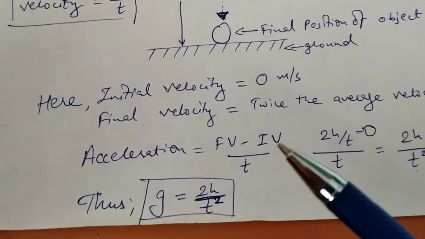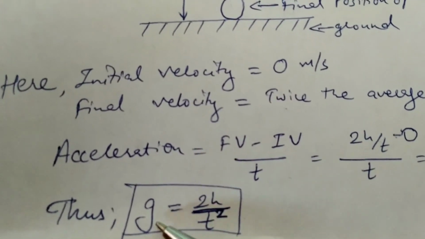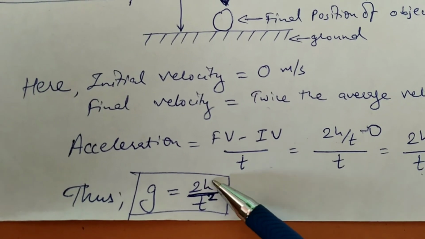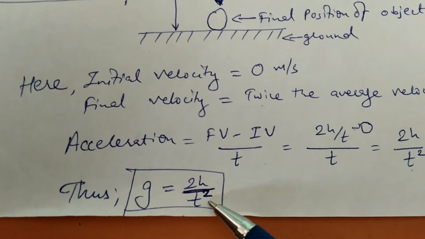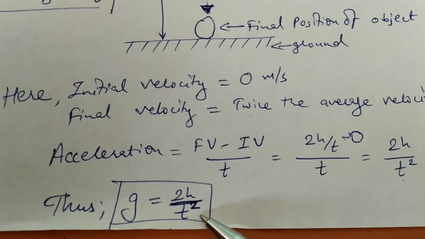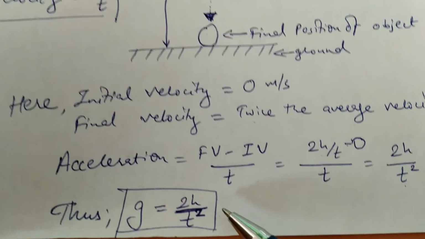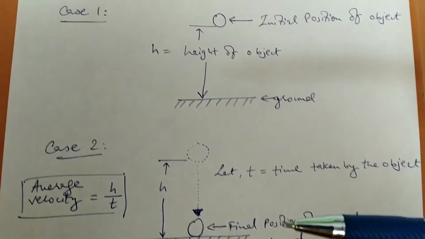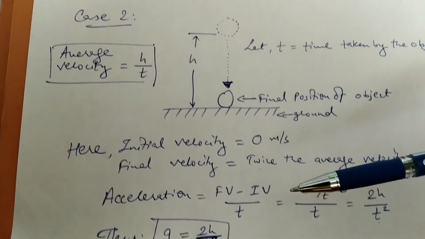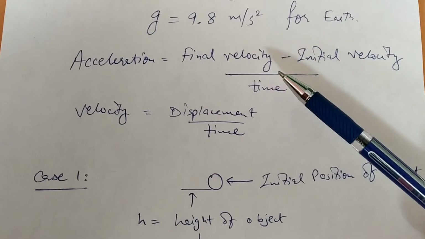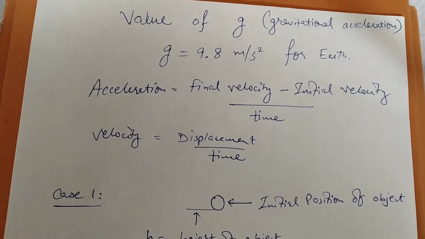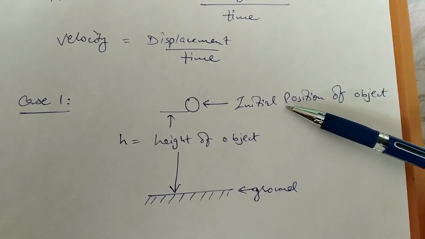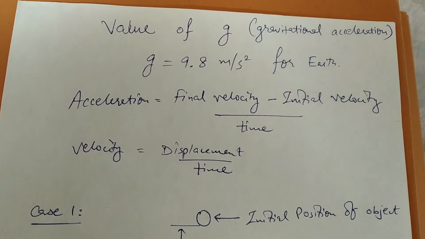And you also get the gist of the unit for the value of g. You get 2h upon t square. h is height, so its SI unit would be meter. t is in seconds, so t square would be second square. So you get meter per second square. You perform this experiment in vacuum over the surface of the earth, and you will get the value 9.8 meter per second square for all the things that you try out during the experiment in the place of the object. That's the beauty of physics.